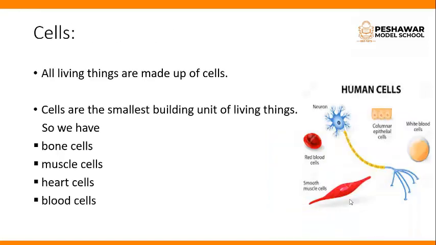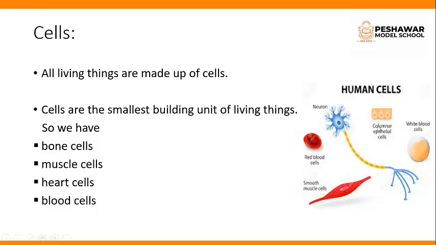Now come to the very first topic of your book, cells. All living things are made up of cells. Cells are the smallest building unit of living things, and they are very important for an organism. So in our human body we have bone cells, muscle cells, heart cells and blood cells.